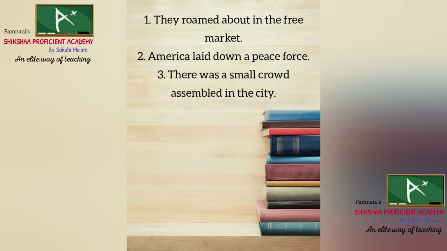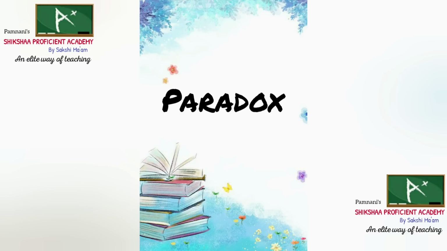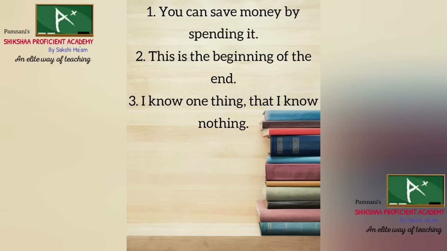And the last we have paradox. A paradox is a figure of speech in which a statement appears to contradict itself. It creates impossible events. For example, you can save money by spending it. Now, saving money by spending it is not possible.